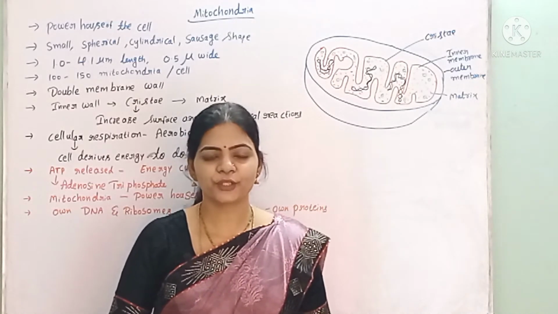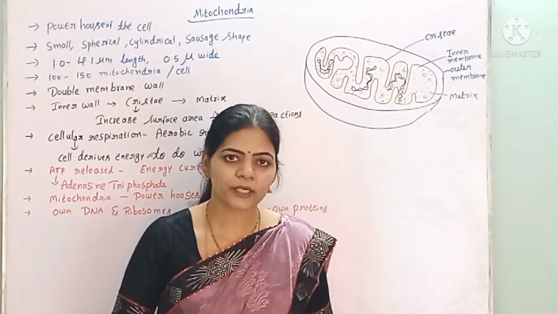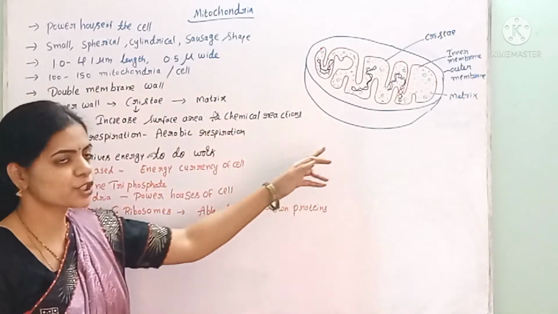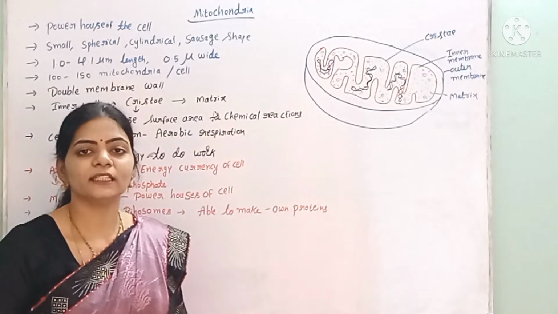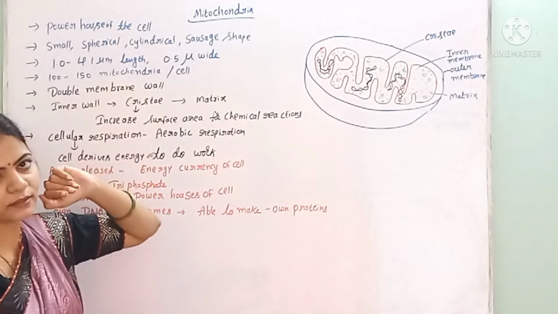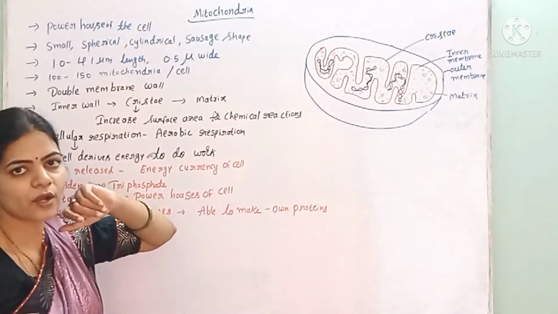In this video, we are going to study the next cell organelle, mitochondria. This is the shape of the mitochondria. The other name for the mitochondria is powerhouse of the cell. Why are they called the powerhouses of the cell? We will see.